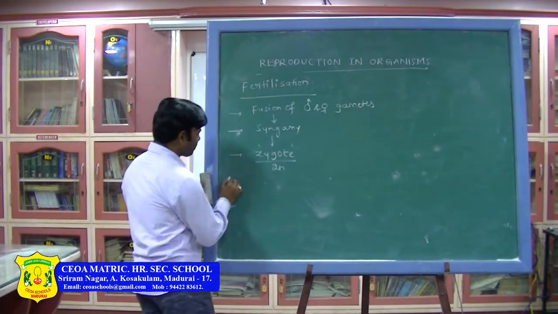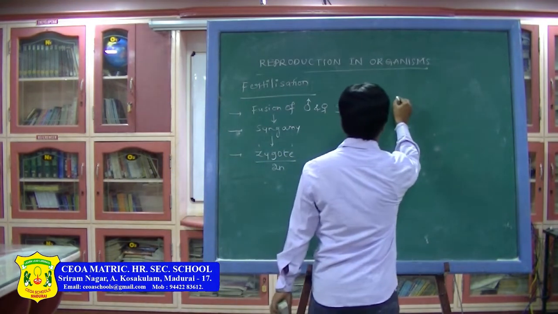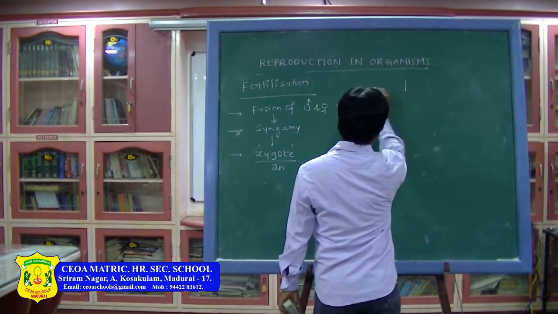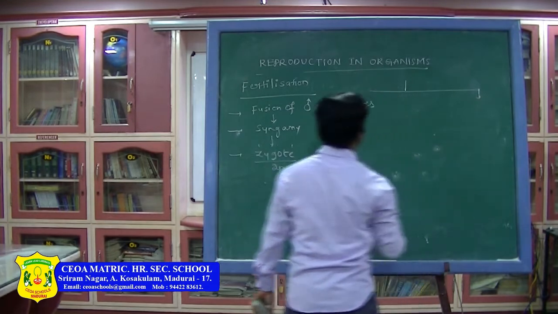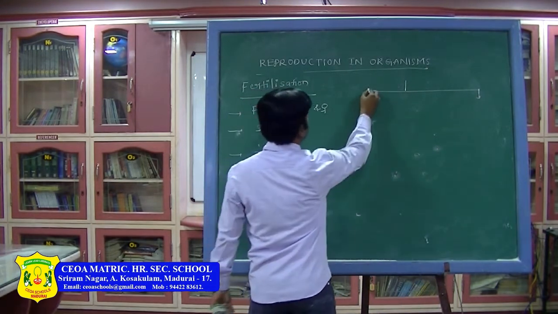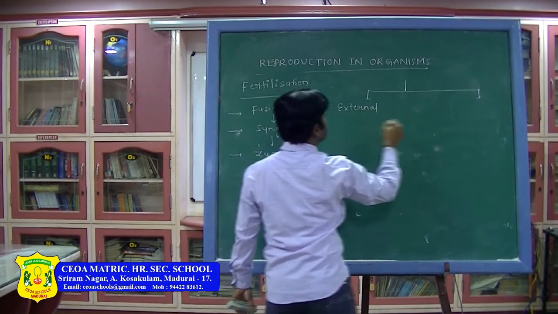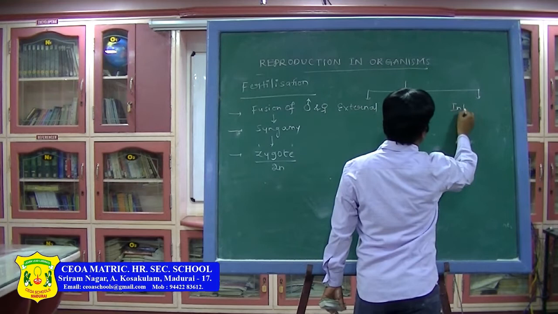Next one is, in fertilization there are two types present. One is external fertilization, another one is internal fertilization. So what is the first one? External fertilization. Second one, internal fertilization.